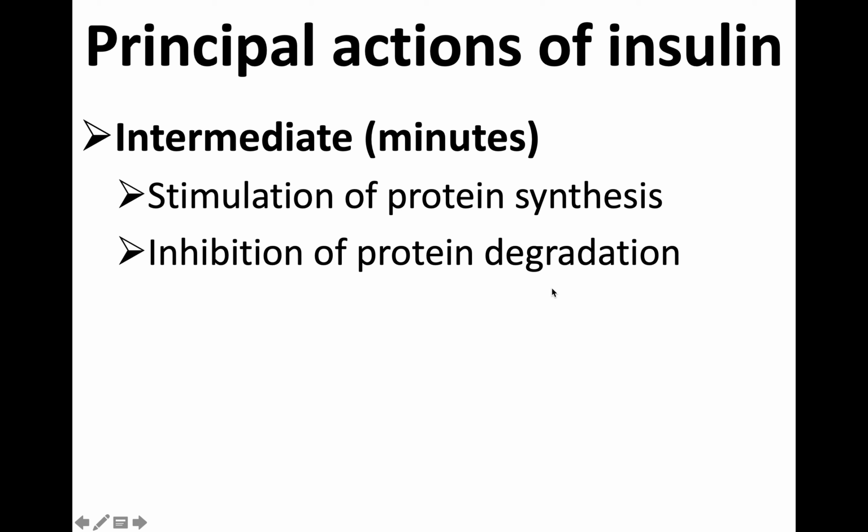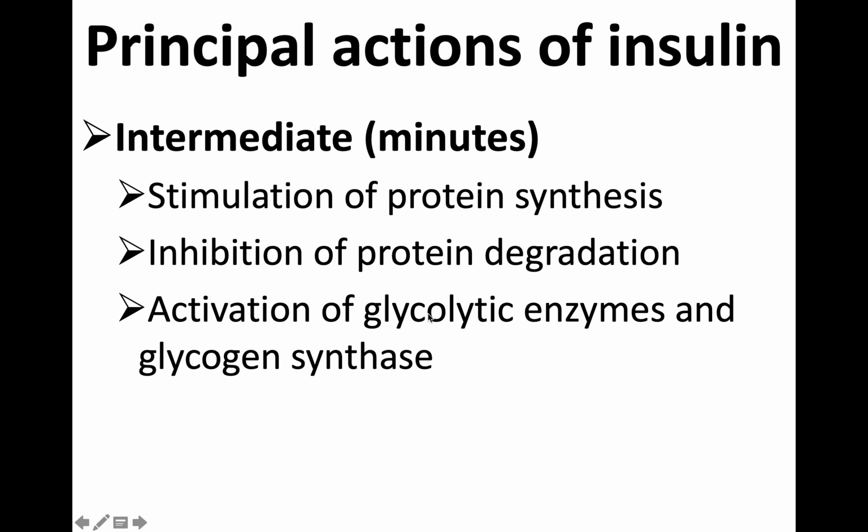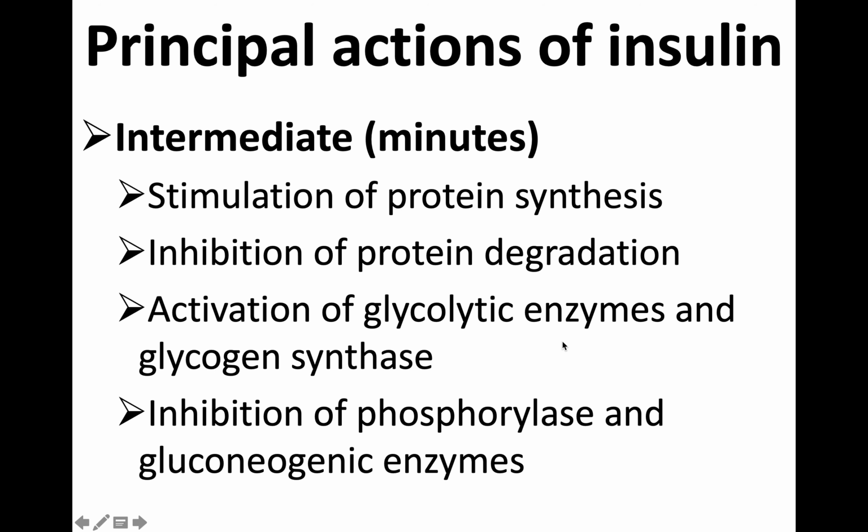All right. Then inhibition of protein degradation. As I told you, it's an anabolic hormone which increases the protein synthesis. Then activation of glycolytic enzymes. See, glycolysis should take place. So immediately when the glucose enters the cell, glycolytic pathways get activated. And other enzymes like phosphorylase enzymes, gluconeogenic enzymes, etc. are inhibited. Okay.